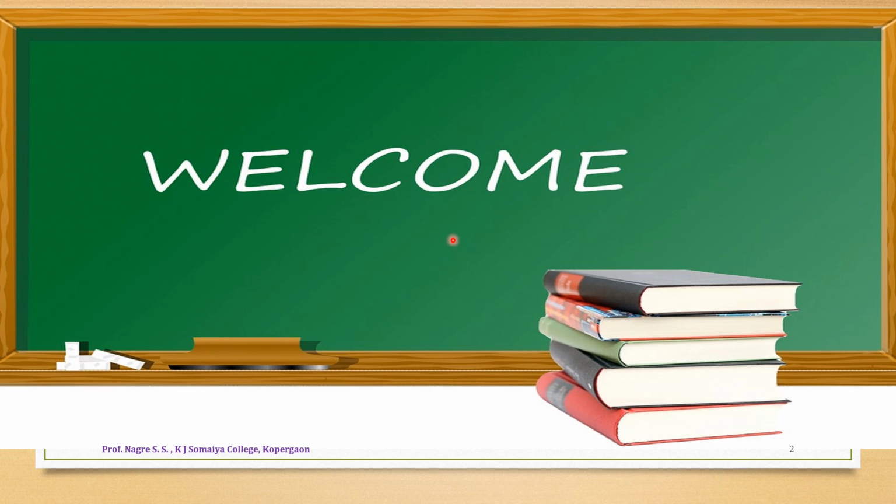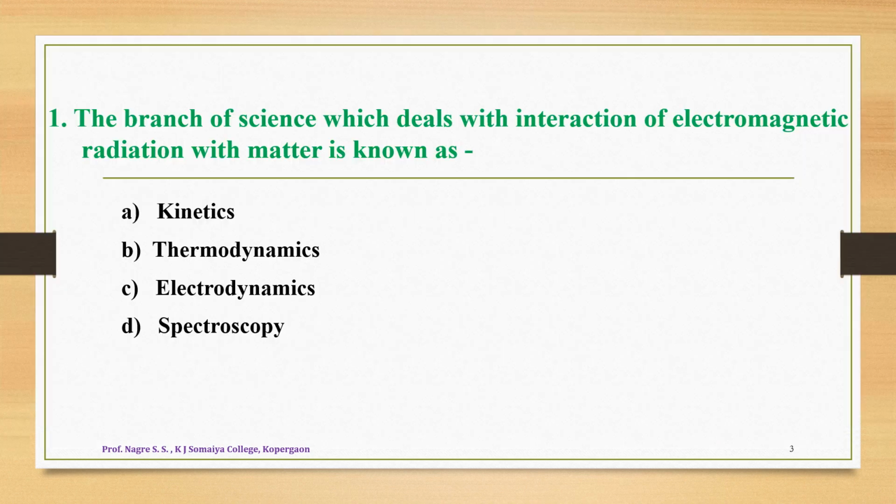So let us start these different MCQs along with their answers and explanation. So the first question is here in this lecture. The question number first is, the branch of a science which deals with the interaction of electromagnetic radiation with matter is known as, and the options are, option A is kinetics, option B is thermodynamics, option C is electrodynamics, and